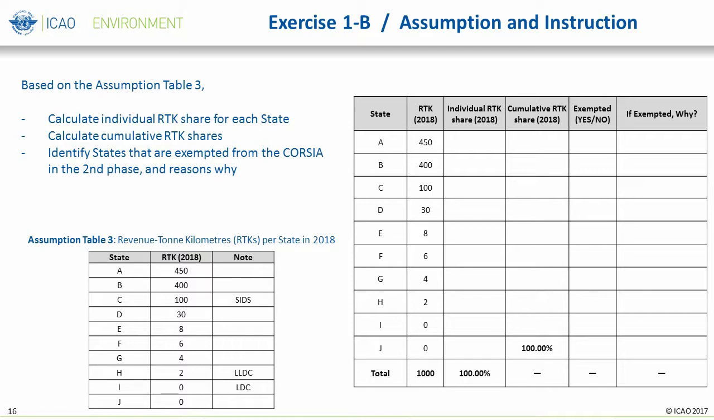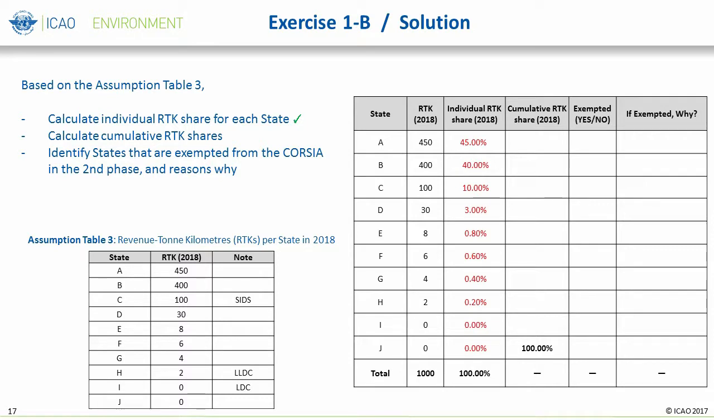Just as a reminder, revenue ton kilometer, or RTK, is defined as revenue load of passengers and cargo in tons multiplied by the distance flown in kilometers, thus the RTK levels corresponding to the volume of air transport activity. RTK data is being reported to ICAO by member states as part of ICAO's statistics program and published in the annual report of ICAO Council. RTK data for year 2018 will be used for the purposes of determining the exemptions from the second phase of CORSIA. Assumption Table 3 presents illustrative RTKs per state in 2018.